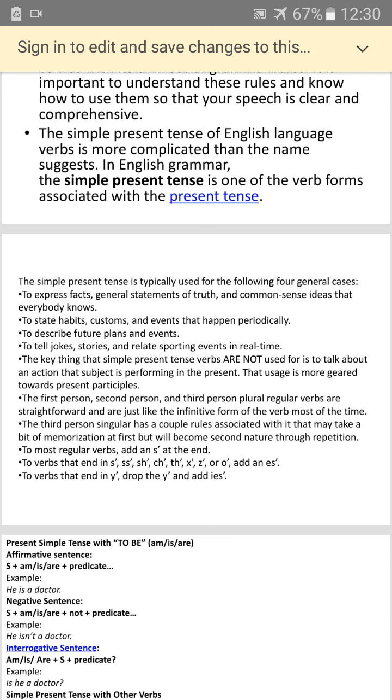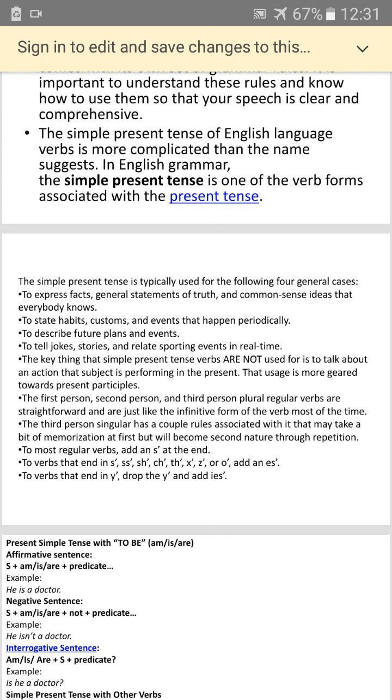The key thing that simple present tense verbs are not used for is to talk about an action that the subject is performing in the present. The usage is more geared towards present participles. The first person, second person, and third person plural verbs are straightforward. This also I have explained when I was doing nouns with you. First person singular is I, plural we.